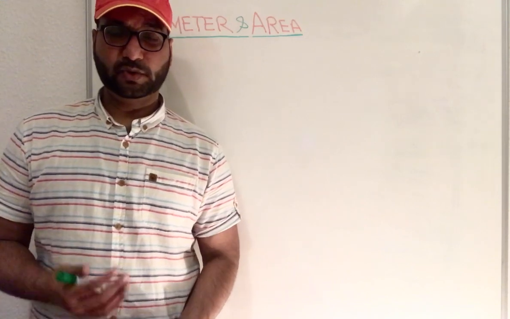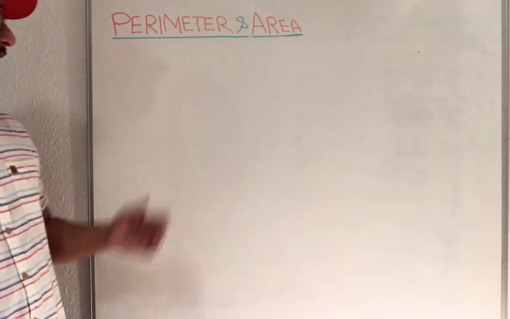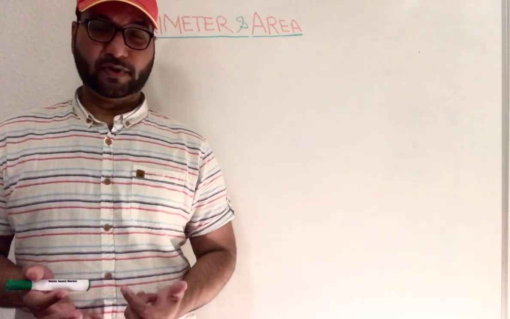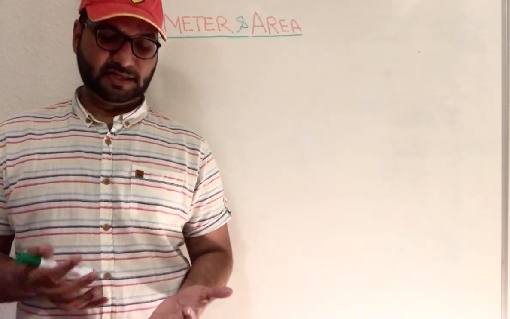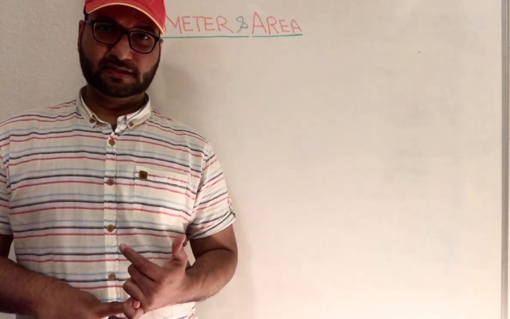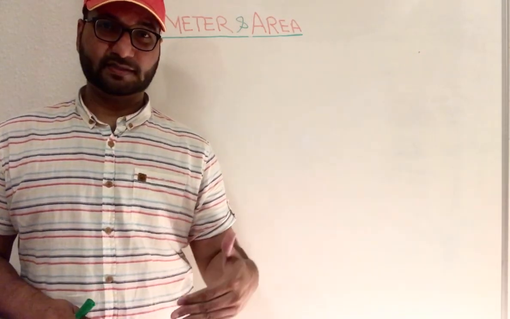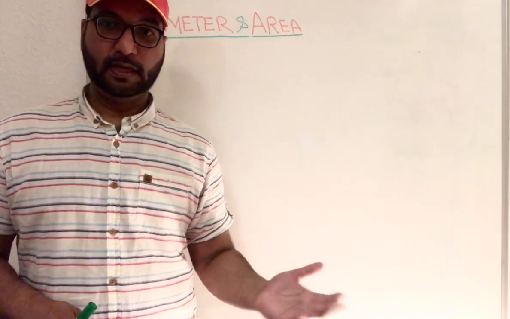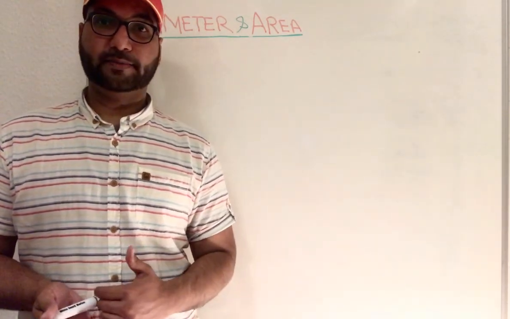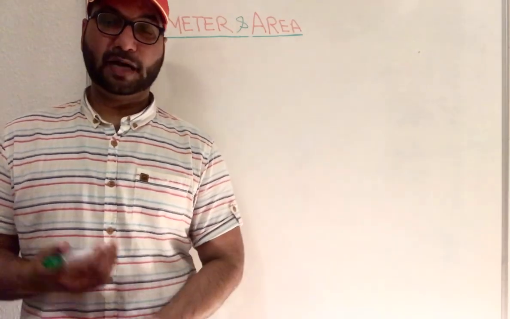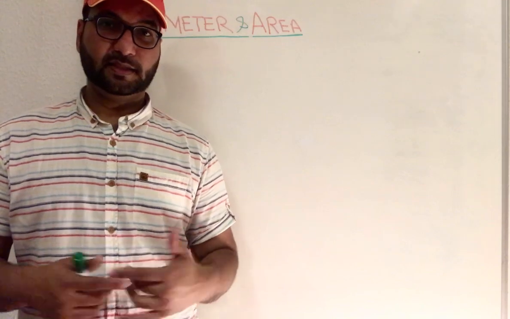Hello student, today our topic is perimeter and area. So how do we find a perimeter? First we will define a perimeter. The perimeter is the distance traveled from one point to another point, and that covers all around its boundaries.